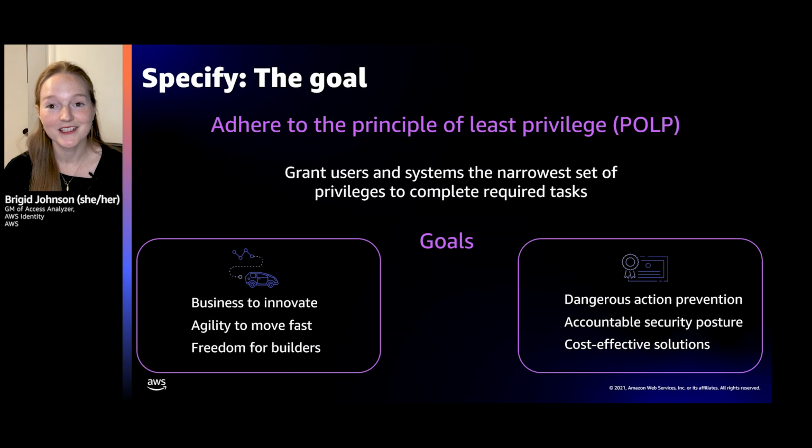But on the other hand, you might have a production environment where you're serving your customers all day and all night, and you want to make sure that dangerous actions are prevented. You have an accountable security posture, and you have cost-effective solutions. And this is where the rubber meets the road. And we're going to talk about tools to balance this today.